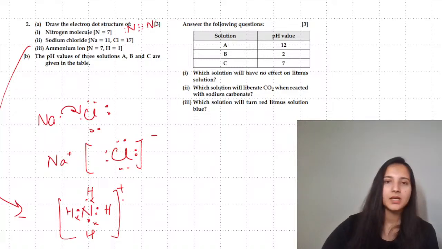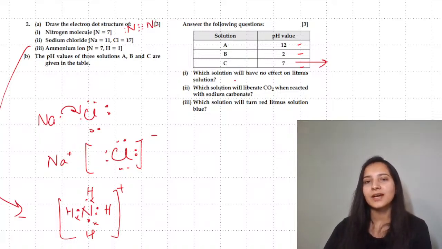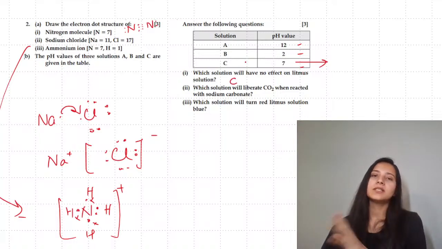Next question: the pH values of the solutions are given over here, 12, 2 and 7. Which solution will have no effect on litmus solution? So the one which is neutral is going to have no effect on litmus, and neutral means 7.